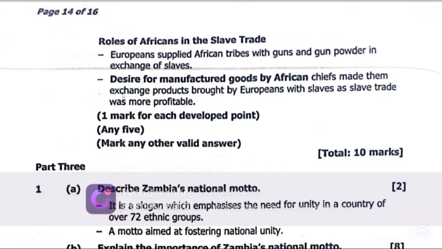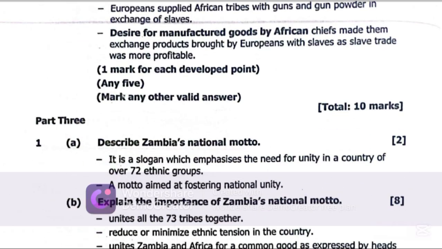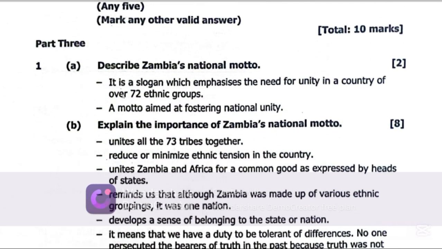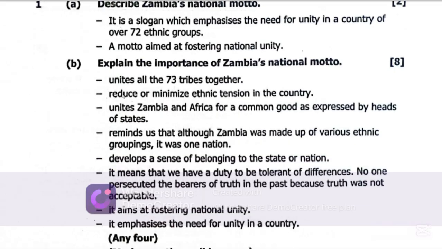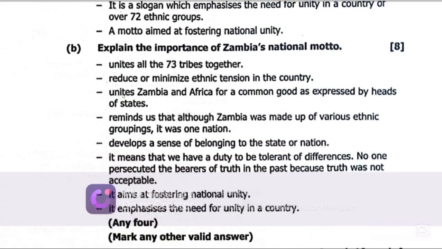One Zambia, one nation. It is a slogan which emphasizes the need for unity in a country of over 72 ethnic groups. A motto aimed at fostering national unity. One Zambia, one nation. Can somebody say that? 1B says, explain the importance of Zambia's national motto. Why is Zambia's national motto important?